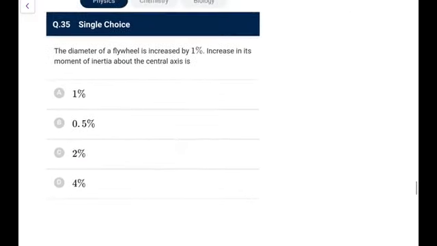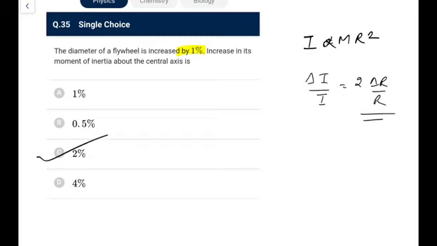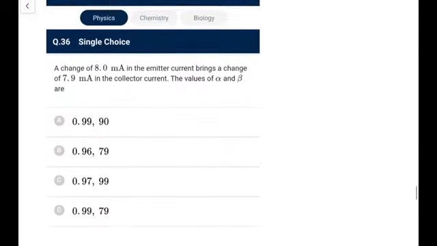The diameter of a flywheel is increased by 1%, the increase in its MI would be? So I is proportional to mr square, whatever it would be, disk or ring, it doesn't matter. So if diameter is increased by 1%, radius will also be increased by 1%. For small changes you can say delta I by I would be twice of delta r by r, so it will increase by 2% for sure. Easy one for you. Next one,